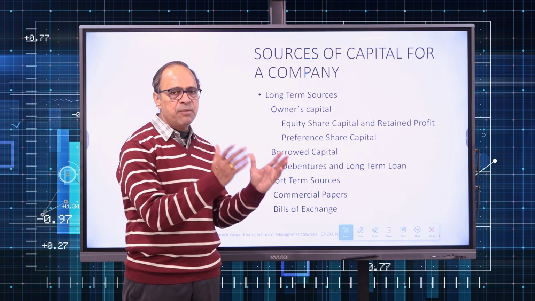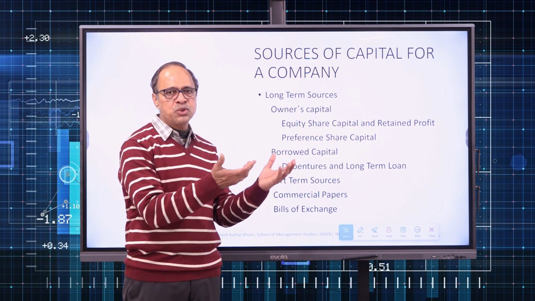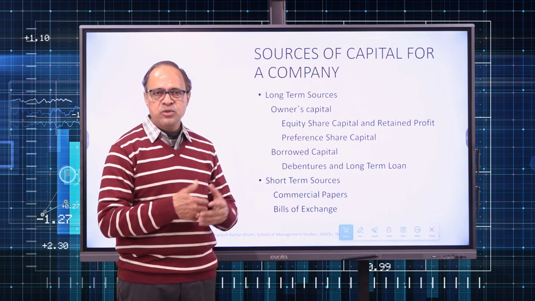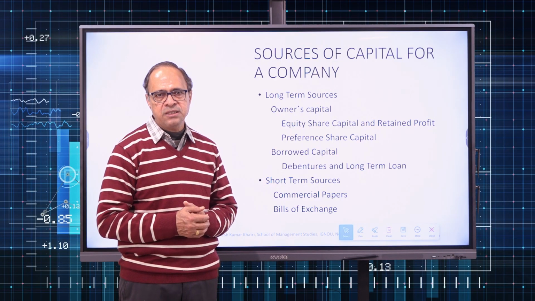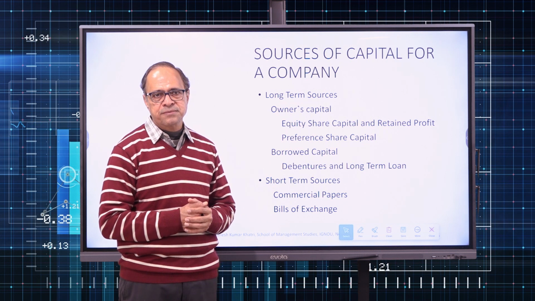Debentures may be redeemable or convertible. Debentures may be deep discount bonds or zero coupon bonds. All those features we have seen in the earlier classes. You can refer to those classes and revise that particular part.